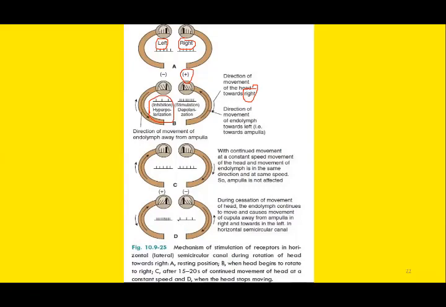And this is the direction of the stereocilia at the end of rotation. You can see the end which was excited early on the right semicircular canal, at the end of rotation, is now inhibited. And the left semicircular canal which was inhibited at the onset of rotation will now be excited.